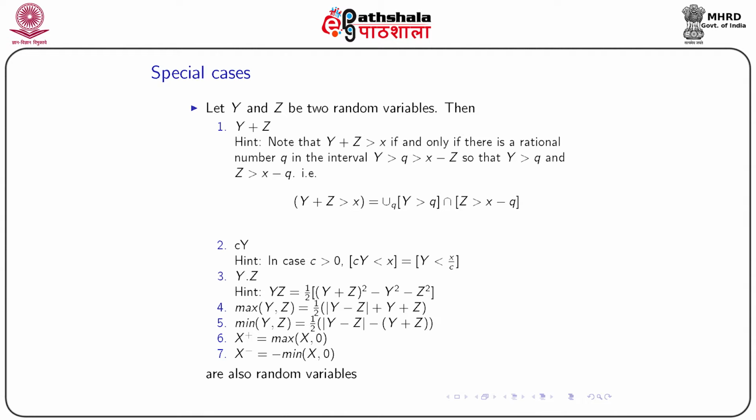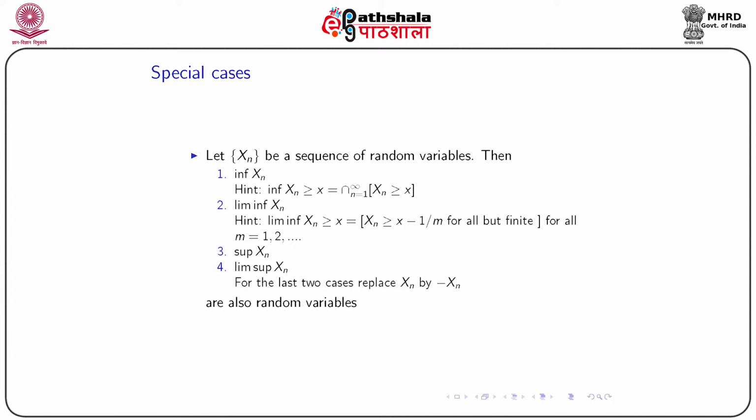Now if we take only the positive part of the random variable, x plus, which is maximum of x and 0, it is also a random variable. X minus, which is the minus of minimum of x and 0, is also a random variable. So all these 7 cases are random variables. This is not an exhaustive list, we are mentioning some special cases.